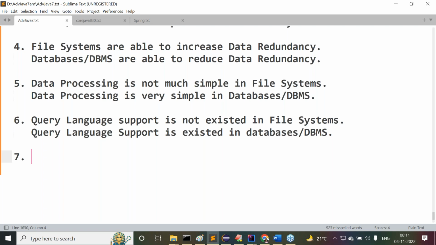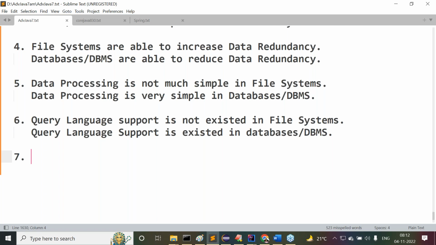Transaction support is required. For example, if I maintain my accounts data in a text file or in an Excel sheet, can I get any transaction support over the data from the file system? Can I get any inbuilt support from the file systems? Do you have any mechanisms like committing the data, rolling back the data? Of course, there might be an undo operation or something else available, but that doesn't matter for us. With respect to transactions in bank applications, definitely it is not available in file systems. But if we take database management systems, or databases, is inbuilt transaction support available or not?